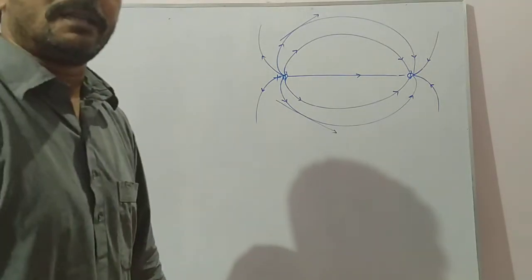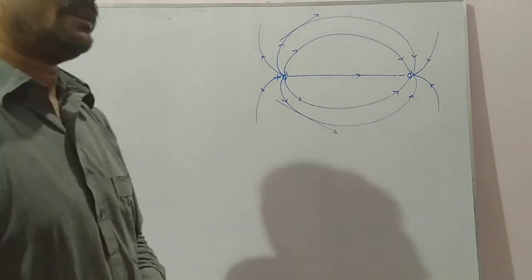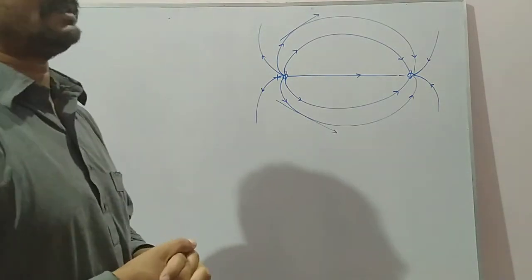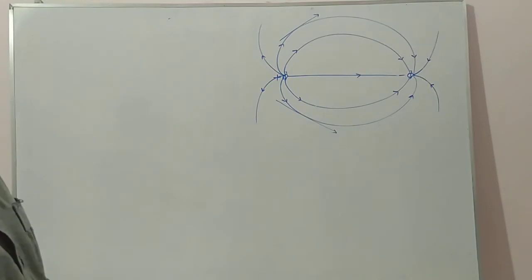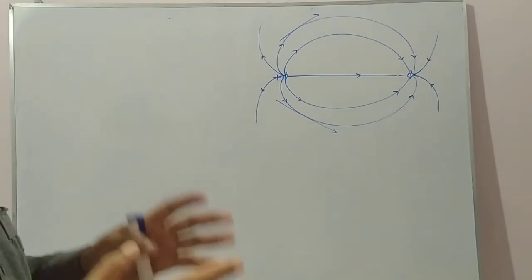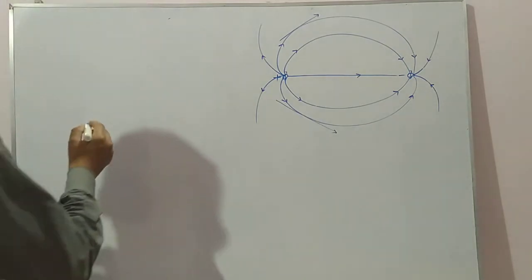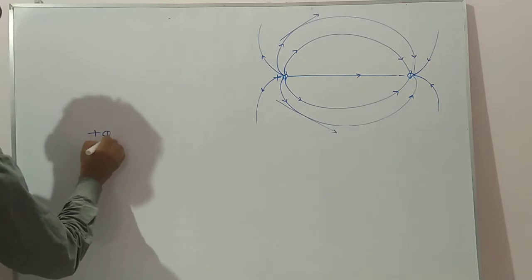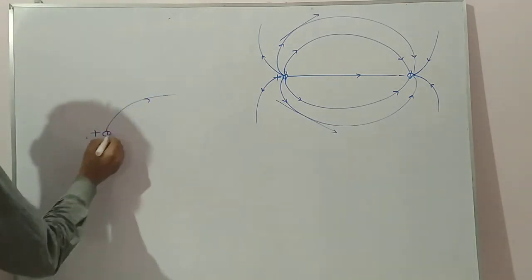Third point: two electric field lines can never intersect each other, because if two electric field lines intersect, then the tangent drawn at the point of intersection will give two directions of the electric field, which is not possible. As for example, suppose this is a positive charge Q, and the electric field lines are originating like this.